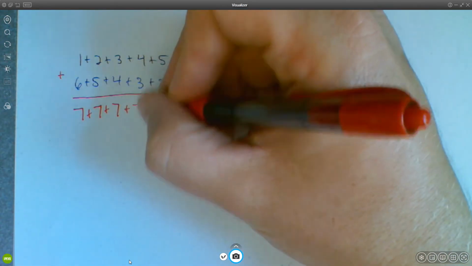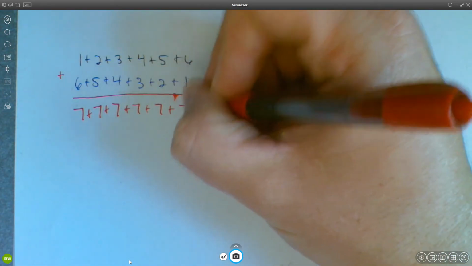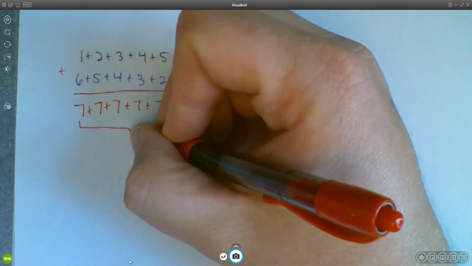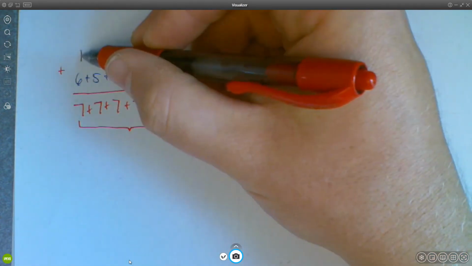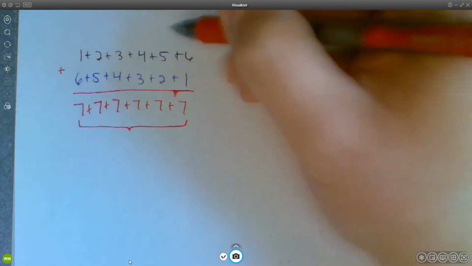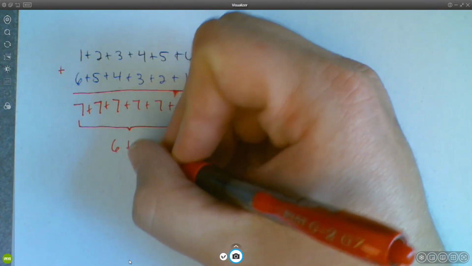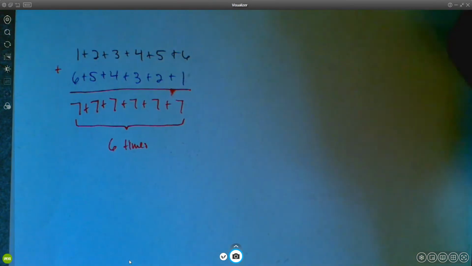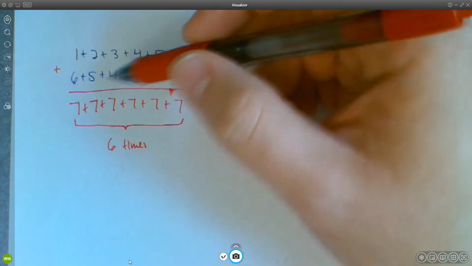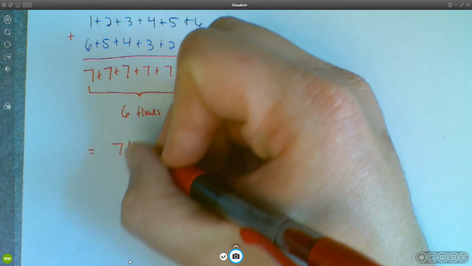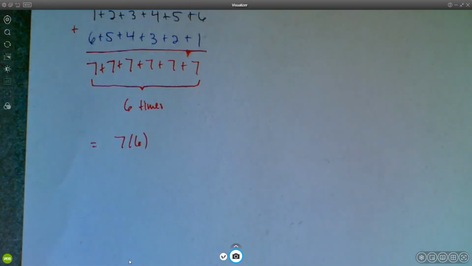4 plus 3 is 7. All of these things are just 7. You just get 7 a bunch of times. And how many times do you get 7? Well, you had 6 numbers to begin with, right? 1, 2, 3, 4, 5, 6. So you have this 6 times. So in other words, if you add all of this up, what you get is 7 times 6, right?